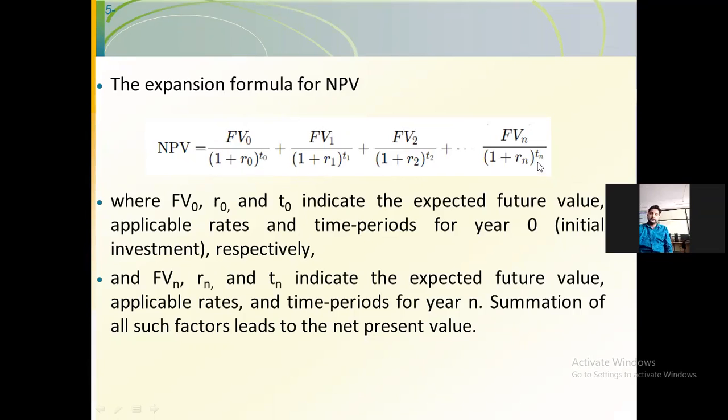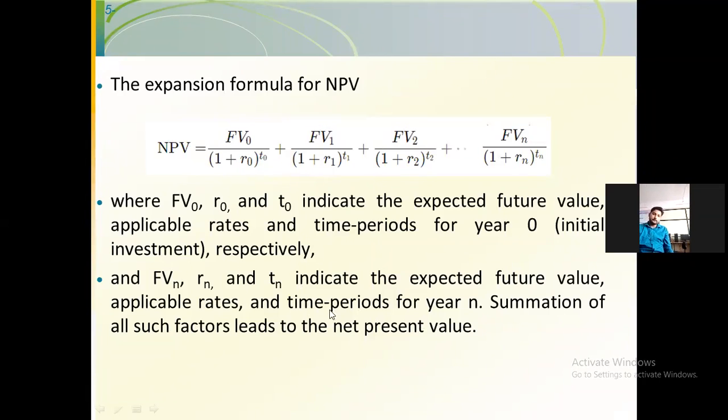मतलब जितने periods हैं वहां तक आप calculate कर सकते हैं. Here FV naught, R naught and T naught indicate the expected future value, applicable rate and time period for year 0, the initial investment, whereas FVn, Rn and Tn indicate the expected future value, applicable rate or discount, and time period for year n.